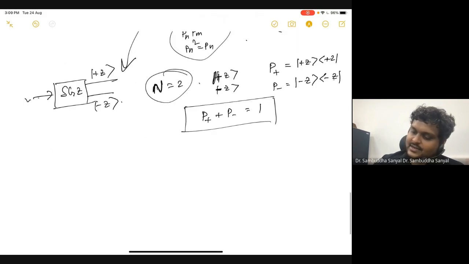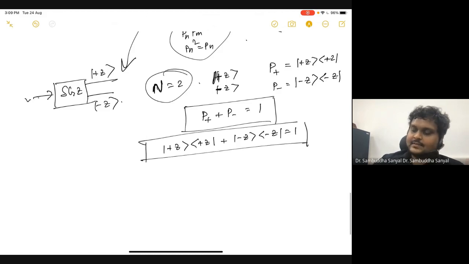So this resolution of identity is basically |+Z><+Z| plus |-Z><-Z| equal to 1. Clear? And this is the total projection, because it's P plus plus P minus.